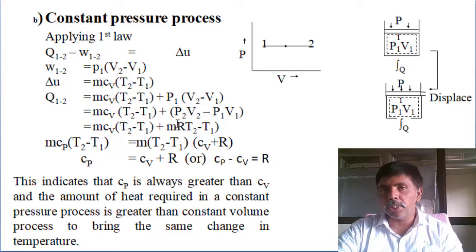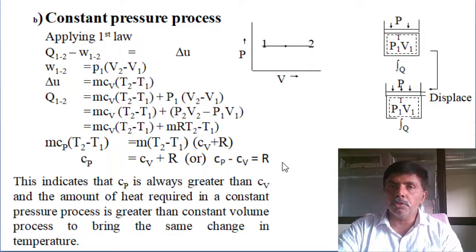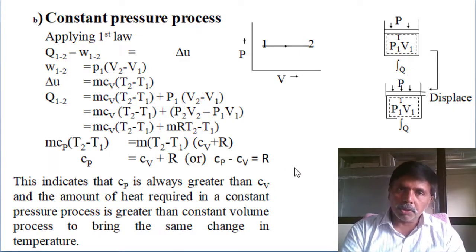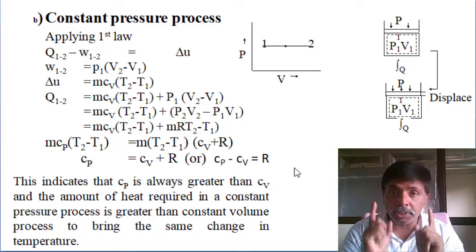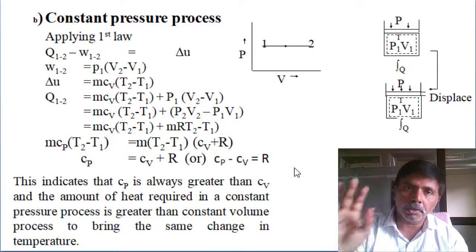Take the pressure inside. P1 equal to P2, then for simplification P2 V2 minus P1 V1, convert into mRT, since PV equal to mRT, then mR (T2 minus T1). Finally m Cp (T2 minus T1) equal to m (T2 minus T1)(Cv plus R). You can cancel both, and Cp equal to Cv plus R, Cp minus Cv equal to R. Specific heat at constant pressure is always higher than the specific heat at constant volume. So the heat required at constant pressure is always higher than at constant volume. From this derivation we can conclude.